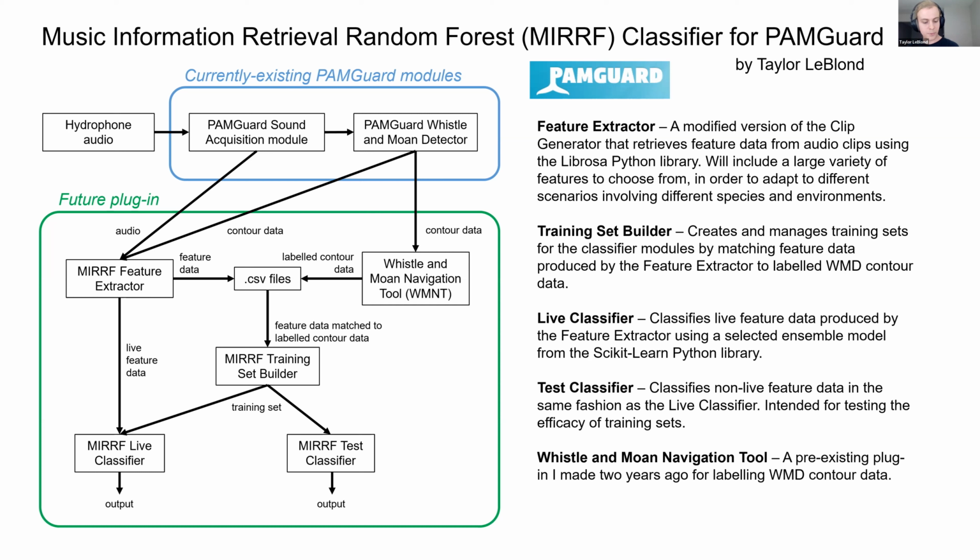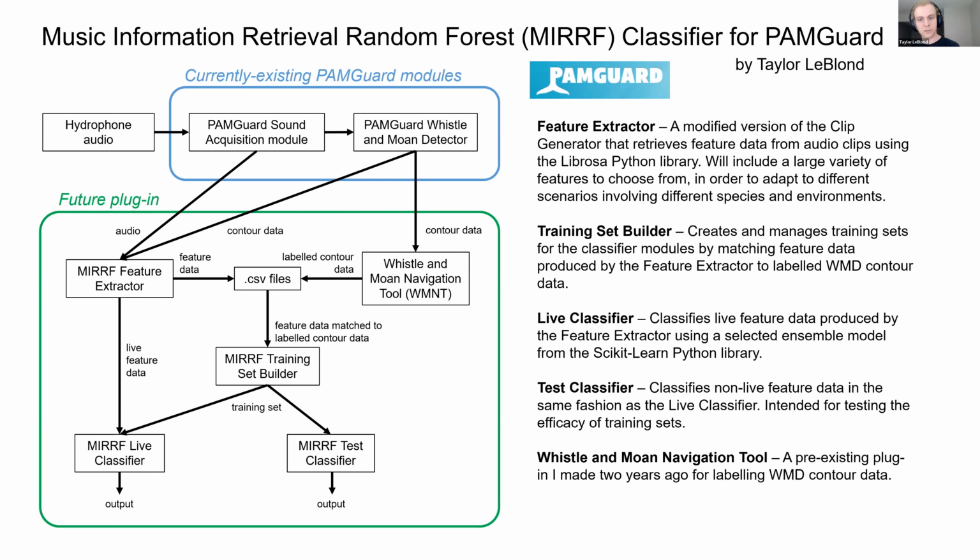And the primary goal of this project is to differentiate between killer whales, humpbacks, and anything that can set off the whistle and moan detector. So this data is sent into the feature extractor module I've made, which saves audio clips whenever whistle and moan detections occur, and extracts features from it.